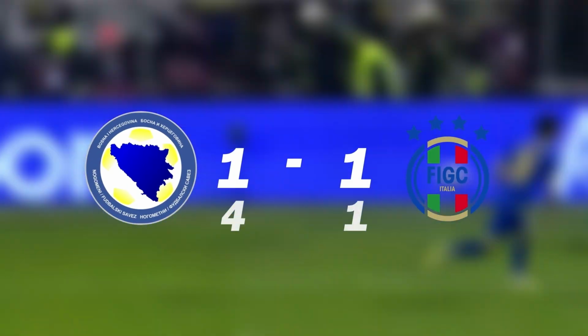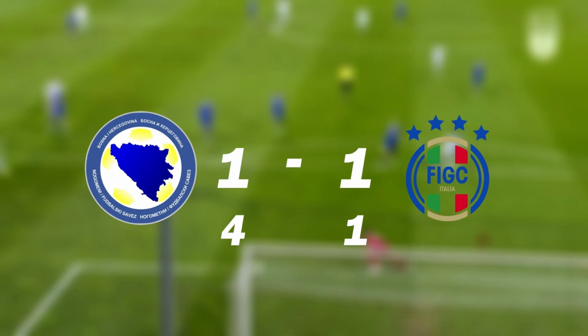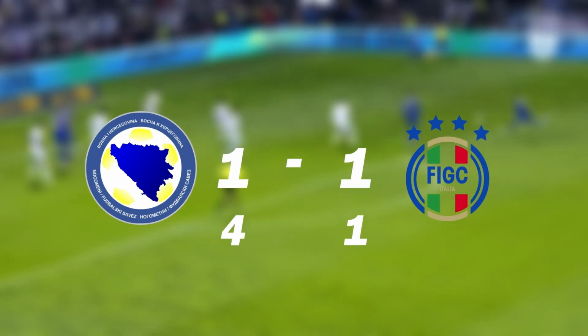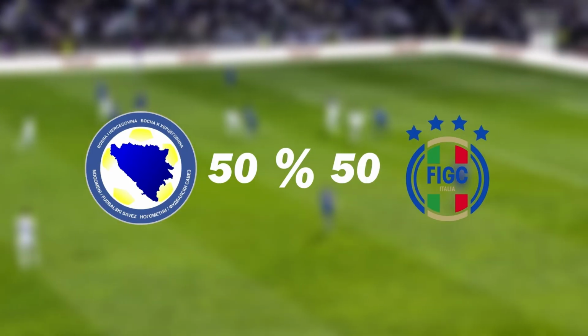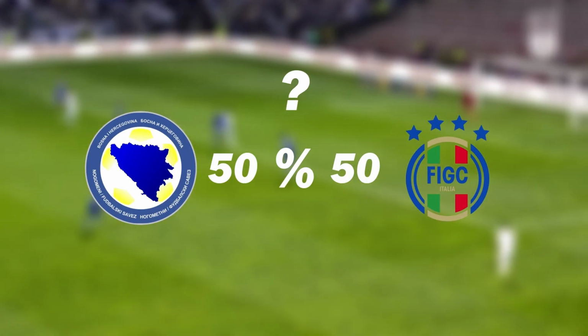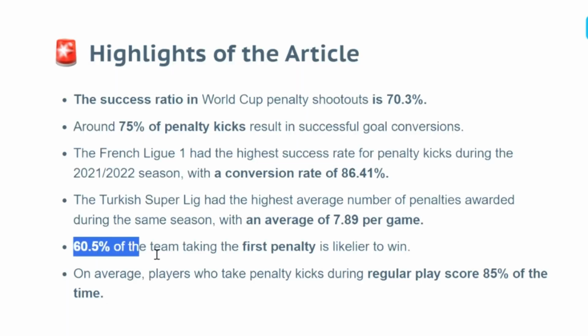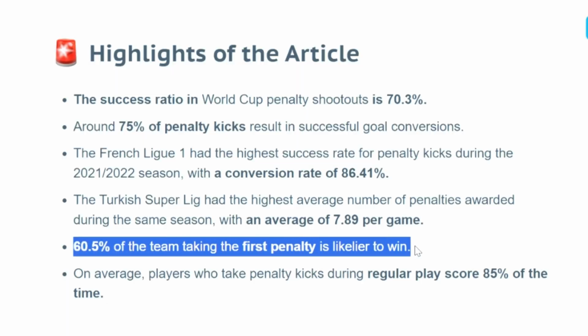On 31st March 2026, Bosnia beat Italy in the penalty shootout to qualify for the World Cup. One of the key factors that made them win was that they were first to shoot in the penalties. But wait a minute, how could that be true? Both teams have equal chances to win on the penalties, right? Well, it seems like it, but numbers say something else. 60% of teams which take penalties first end up winning it.